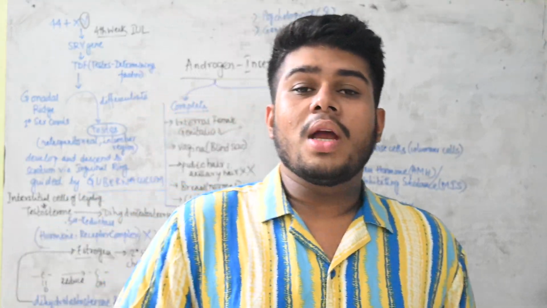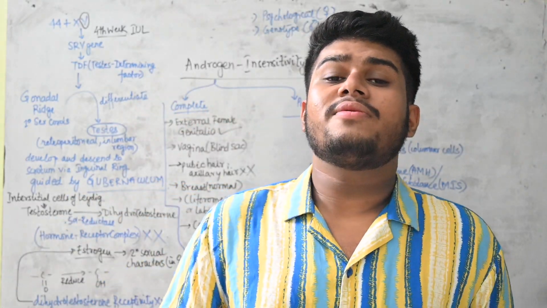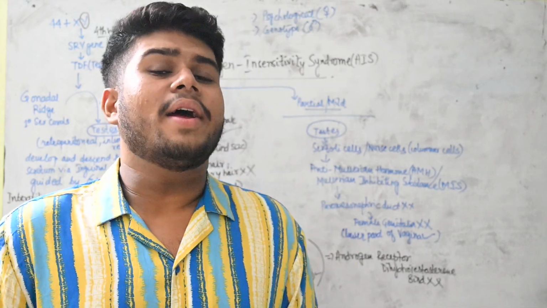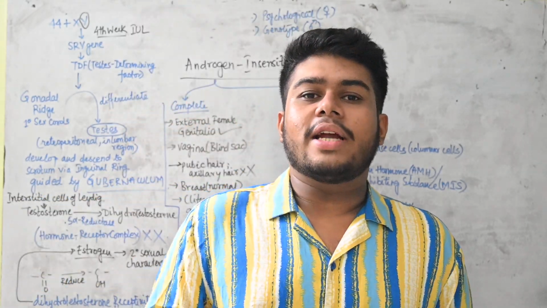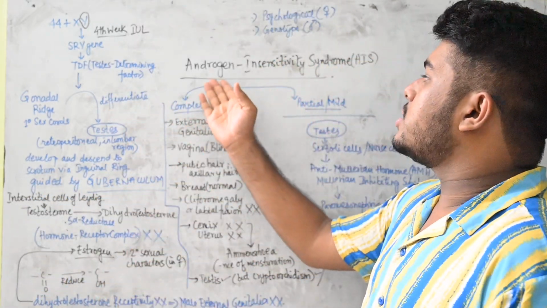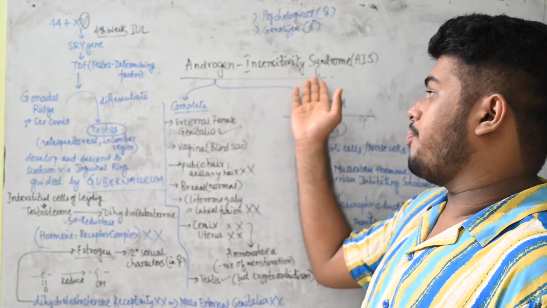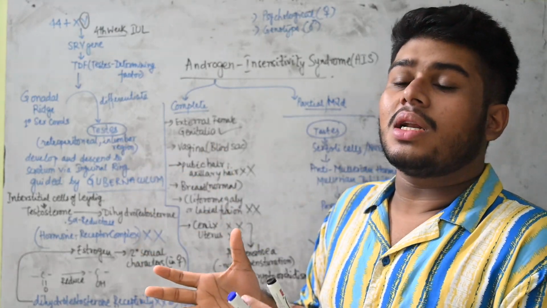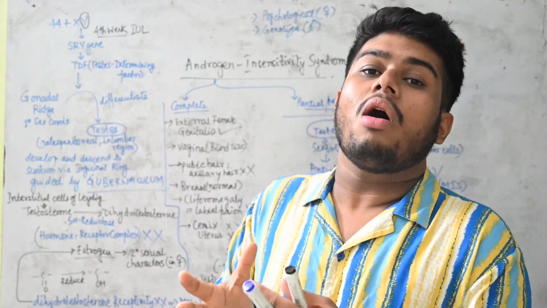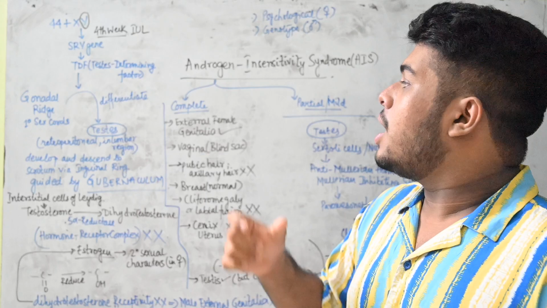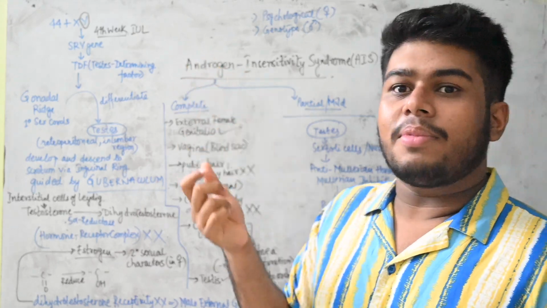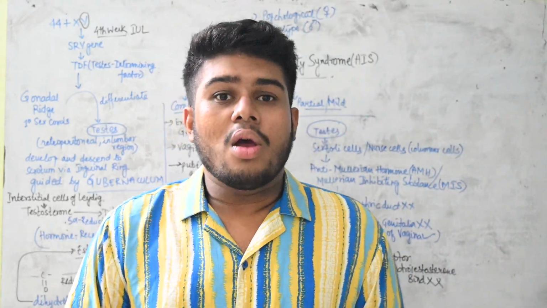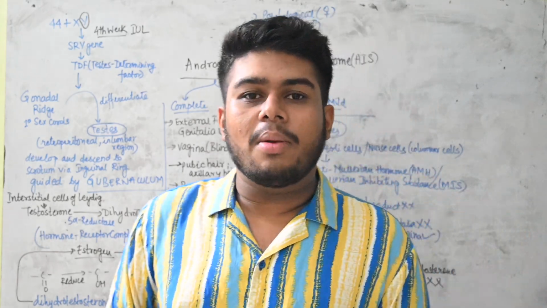Hello everyone. Today we will discuss a very interesting and quite rare topic that we get to see, which is called androgen insensitivity syndrome. Androgen. Now what are androgens? Androgens are basically a group of steroidal hormones present in our body. And the most common example that we have is testosterone, which is present in abundance in the male body.